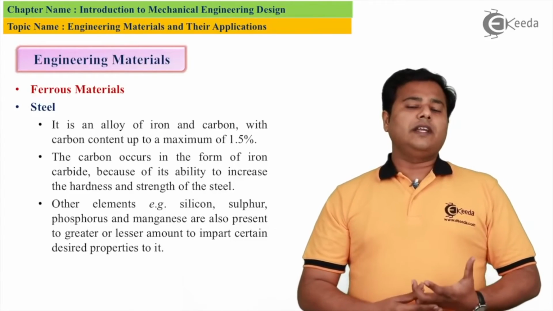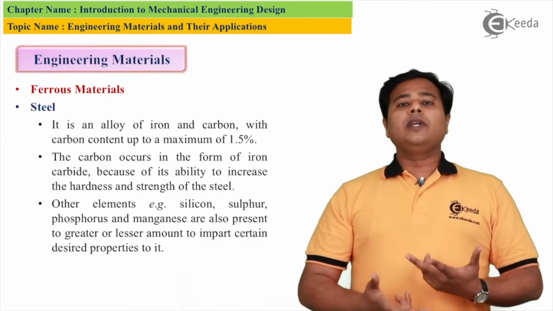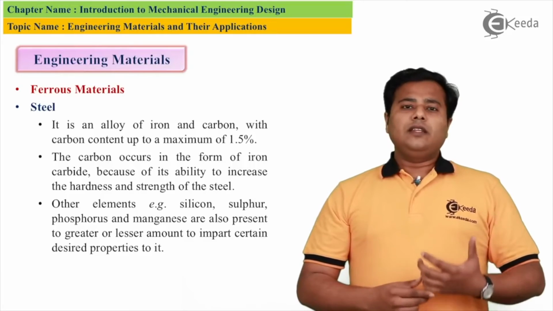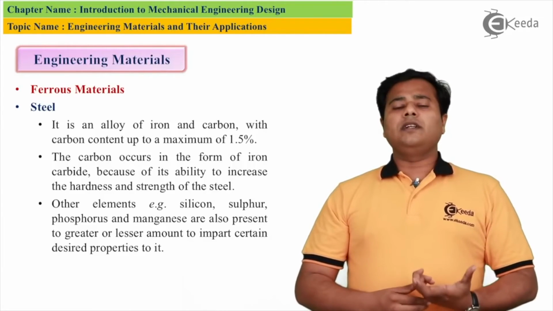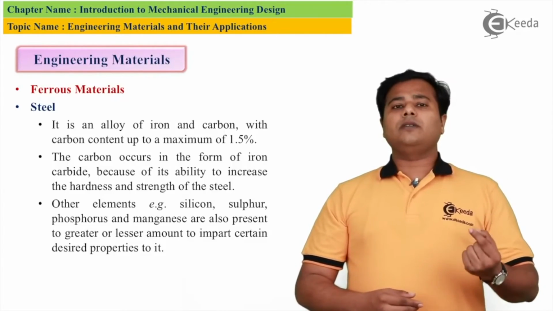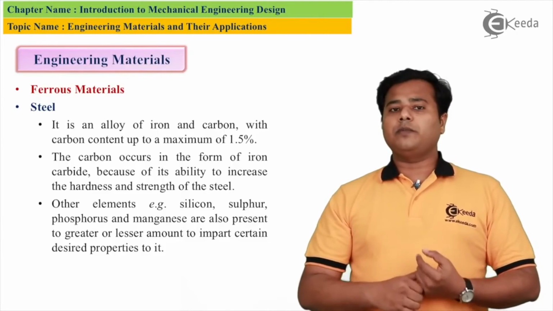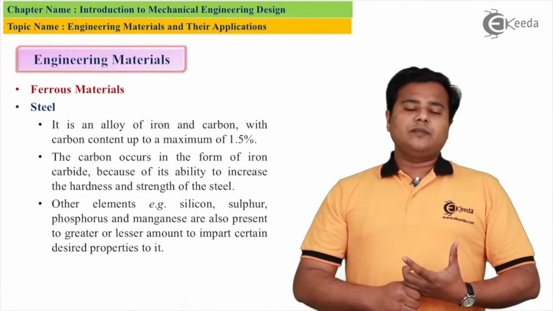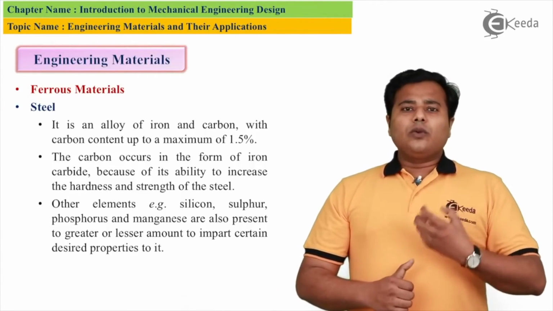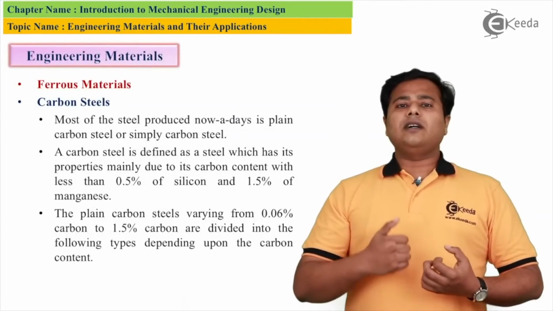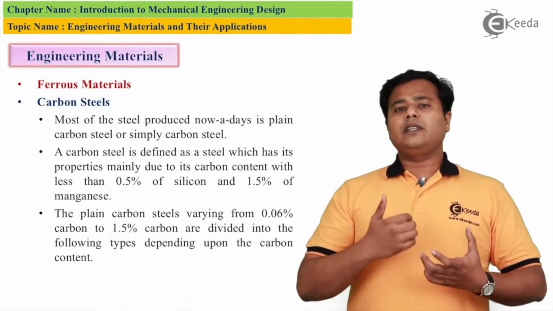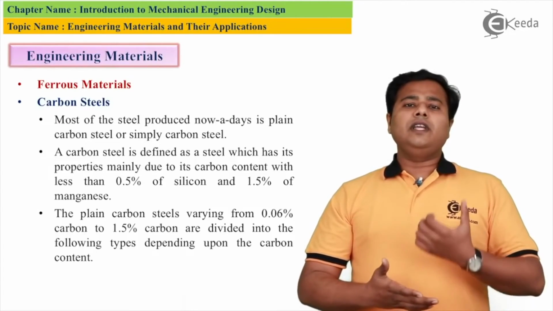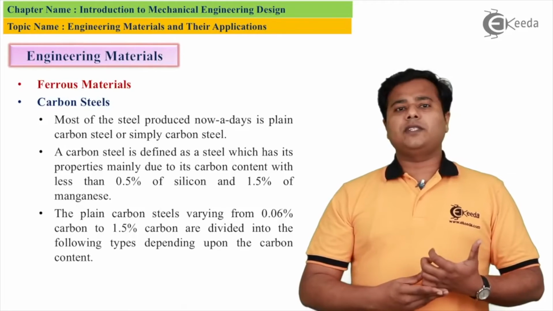Let's look at their different grades. We are going to look at two grades of ferrous materials: one is steel and the other is cast iron. Now steel comes up when your carbon percentage lies between 0.05% and 1.5% along with the ferrous. So what is the role of carbon? Carbon gives us the strength. Carbon gives it the shining ability, and that makes steel a very useful material for designing different aspects.